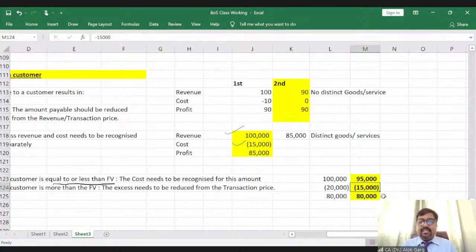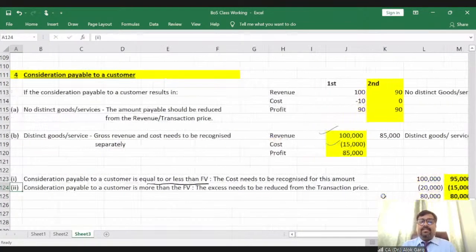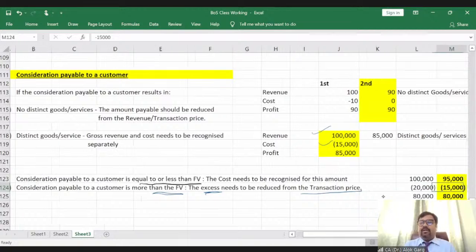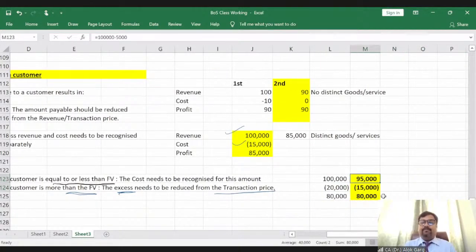Have you understood this aspect? So if the consideration payable to a customer is more than the fair value of the goods and services received, in that particular case, the excess needs to be reduced from the transaction price, and to the extent of fair value, cost needs to be recognized, right? So you can understand with this particular example. I hope it is clear to everyone.